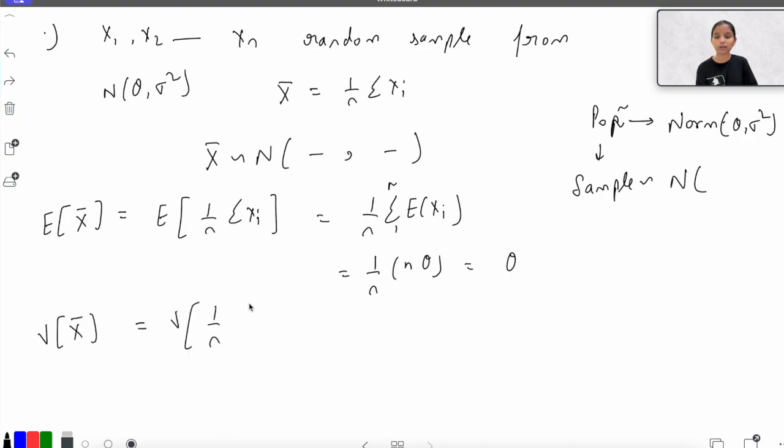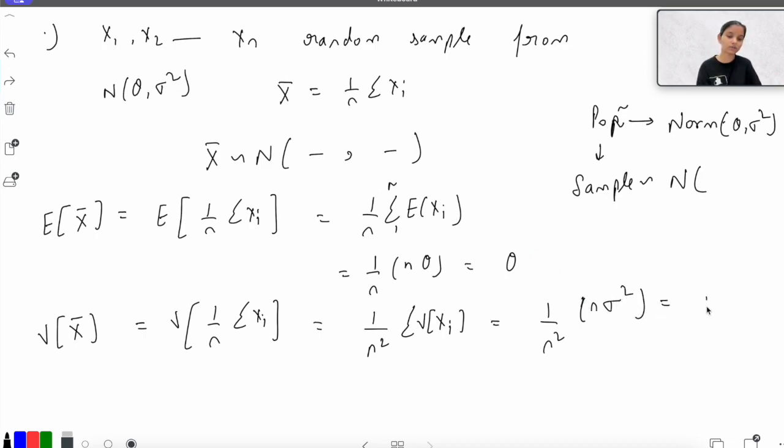Variance of 1 upon n summation xi. Now we know the property corresponding to variance: if a constant has been multiplied to a variance, then it would come out as a square. So that is 1 upon n square summation variance of xi. That is equal to 1 upon n square. Now I know that the variance of each of the xi's is sigma square, so n sigma square, so sigma square by n. So from this we can say that the sampling distribution of x bar is actually a normal distribution with the mean theta and the variance sigma square by n.